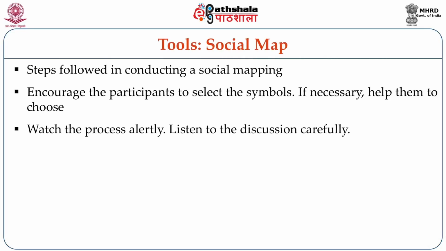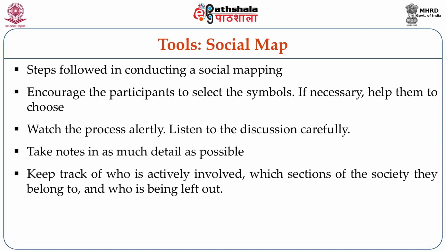So symbols are basically used in identifying various features of the community without anything being written in words. Participants select the symbol. That is much easier, because they are the ones who tomorrow will help you, or they might help themselves by using this community mapping. So listen to the discussion, and try to understand why they are selecting a particular symbol. Keep track of who is actively involved and who is choosing the symbol.